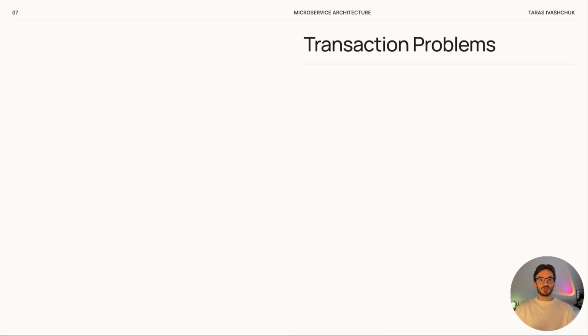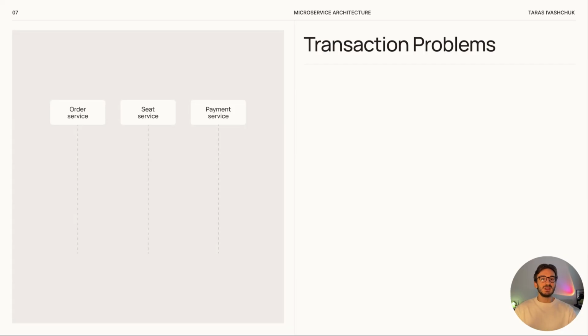So, in microservice architecture, unlike in monolithic systems, where transactions are easy to manage inside one database, we face big challenges with distributed transactions. Let's look at an example. Imagine we have three different services: order, payment, and seat service. We want to buy a cinema ticket. From the order service, we need to do two things at the same time: book a seat and pay for the ticket. And here problems may appear.